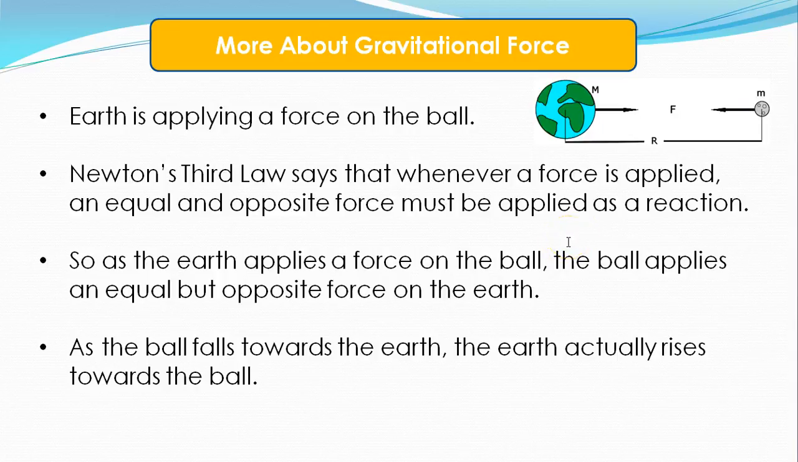Newton's third law says that whenever a force is applied, an equal and opposite force must be applied as a reaction. So as the Earth applies a force on the ball, the ball applies an equal but opposite force on the Earth. As the ball falls towards the Earth, the Earth actually rises towards the ball. And that's a hard concept to imagine, but it actually does. It's just that the force is so small coming from the ball that we don't actually think about the reaction to it.